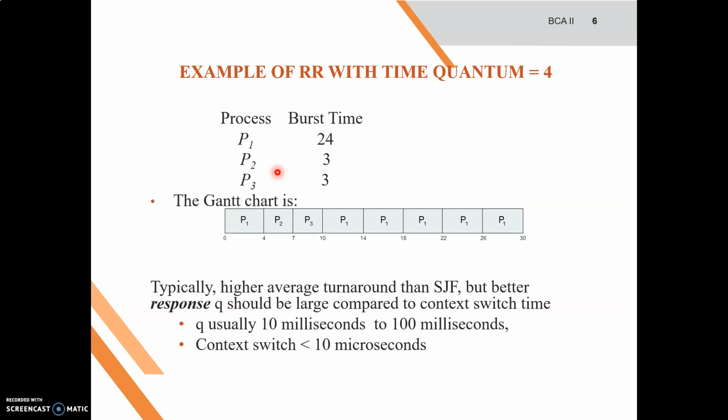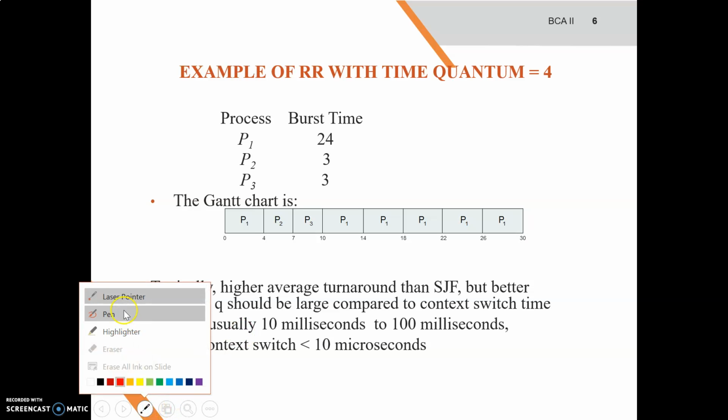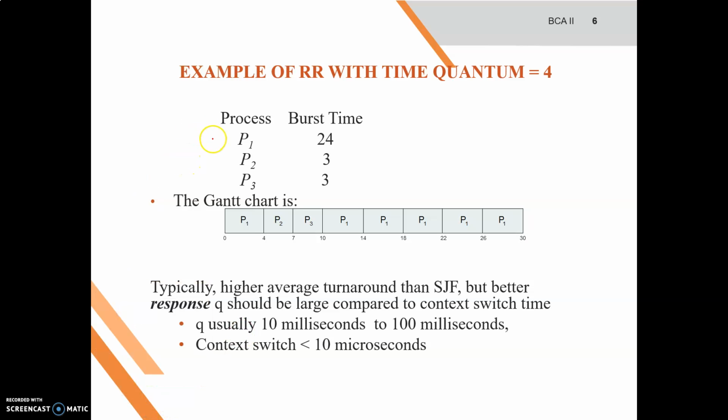If we make the Gantt chart, process P1 arrives at time T0, process P2 arrives next, and process P3 arrives after that.